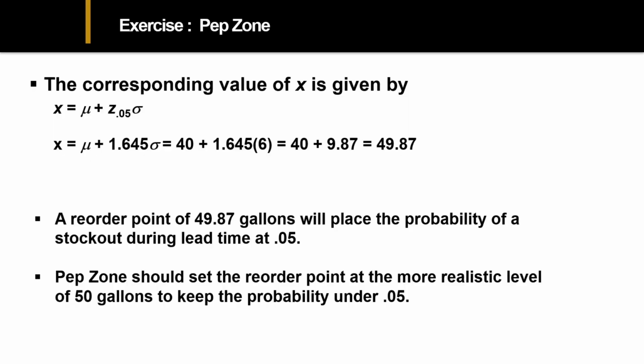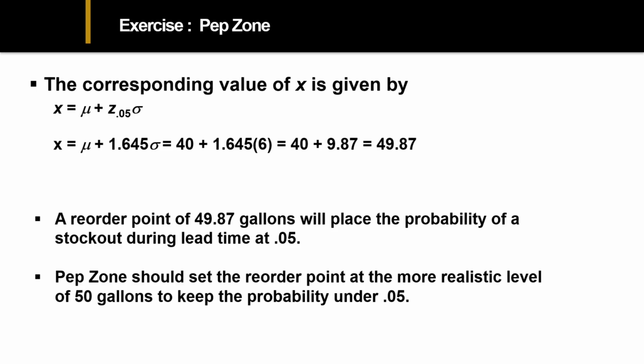So the corresponding value of x will be the mean mu plus this z-score that will give us 5%, z, and then right below that 0.05, times that standard deviation. We found out what that z-score is. It's 1.645. So we then put in the mu and the standard deviation. It simplifies down to 49.87.